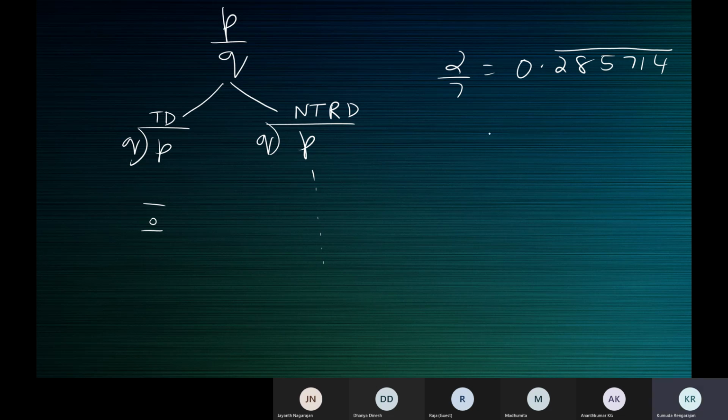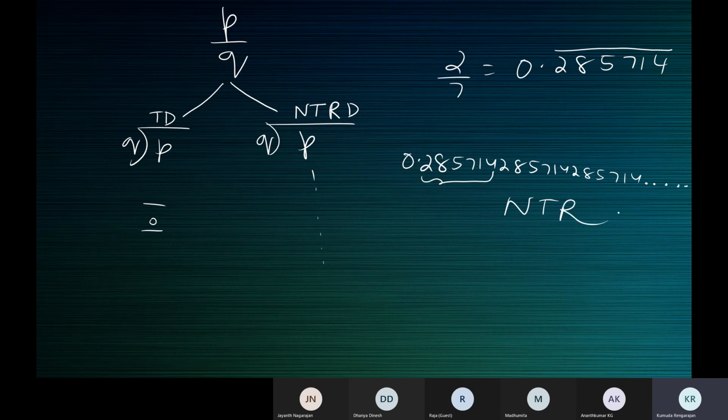The other way of writing this is 0.285714, 285714, and you can put dots like this. That means it goes on forever. That means non-terminating. Repeating because the same digits repeat. Do we understand the difference?